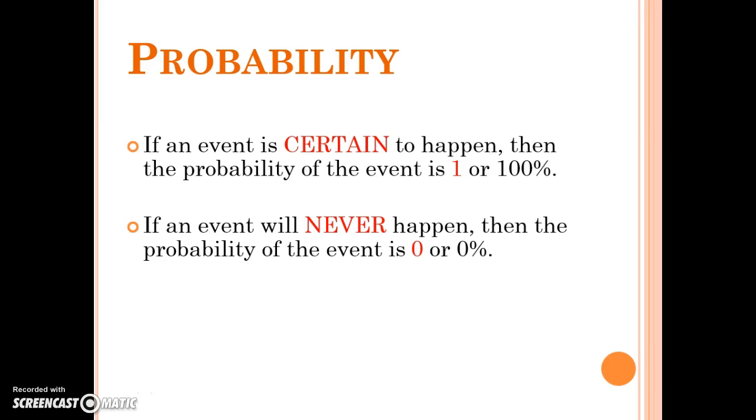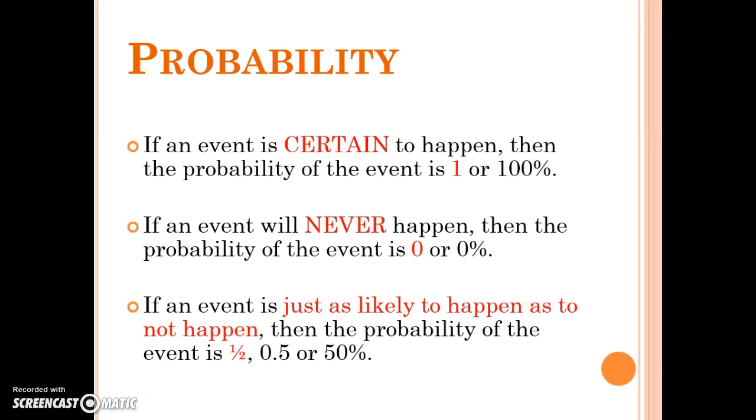If it will never happen, then the probability for that event is 0, or 0%. If it's just as likely to happen as not happen, then the probability of that is 1/2, or 0.5, or 50%. So there should never be a probability of 2. There's just going to be some fractional or decimal probability.